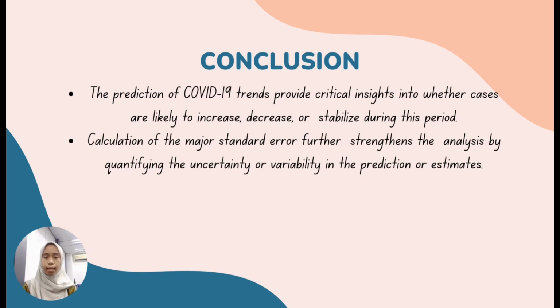The calculation of the major standard error further strengthens the analysis by quantifying the uncertainty or variability in the prediction or estimates. A smaller standard error suggests higher precision, increasing confidence in trend forecast, while a larger error indicates greater uncertainty, urging caution in interpretation. Overall, achieving this objective enables data-driven decision-making and enhances preparedness and response